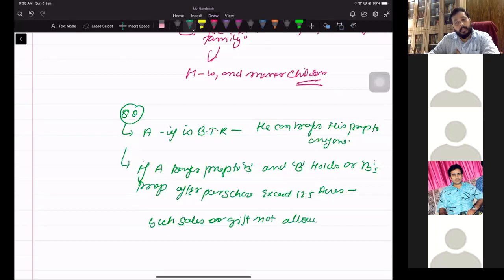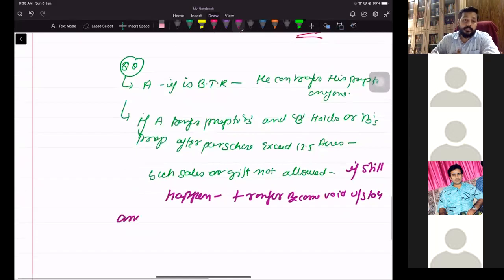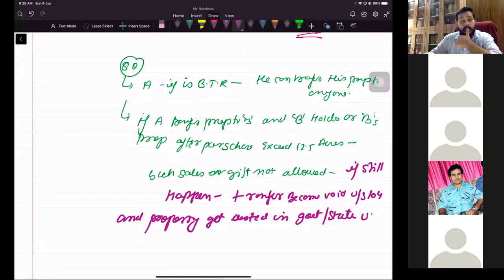इसको allowed नहीं किया. और suppose if still it happens, अगर ये अभी भी हो जाए, मतलब this rule is there but still it happens, याद रखिएगा, transfer becomes void under section 104 and property gets vested in the state under section 105. और 105 में कहाँ चली गई? स्टेट में वेस्ट हो गई. तो दिस इज द फर्स्ट थिंग अंडर सेक्शन 88 यू हैव टू सी.